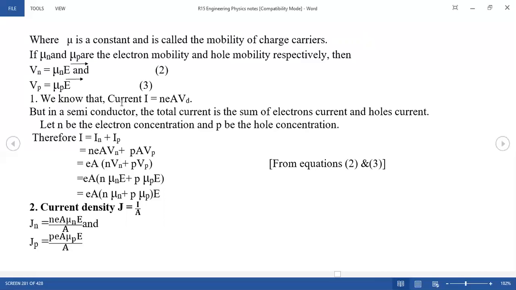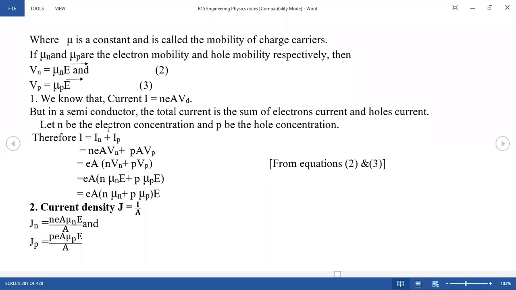Then we know that the current is given by I equal to N e A Vd. This is not current density, but current I. A is the cross-sectional area of your semiconductor, Vd is the drift velocity of the charge carriers, and N is the number of electrons. But in the case of a semiconductor, the total current is the sum of the electron current and the hole current, since current is carried by both electrons and holes. So you have to add these two phenomena.